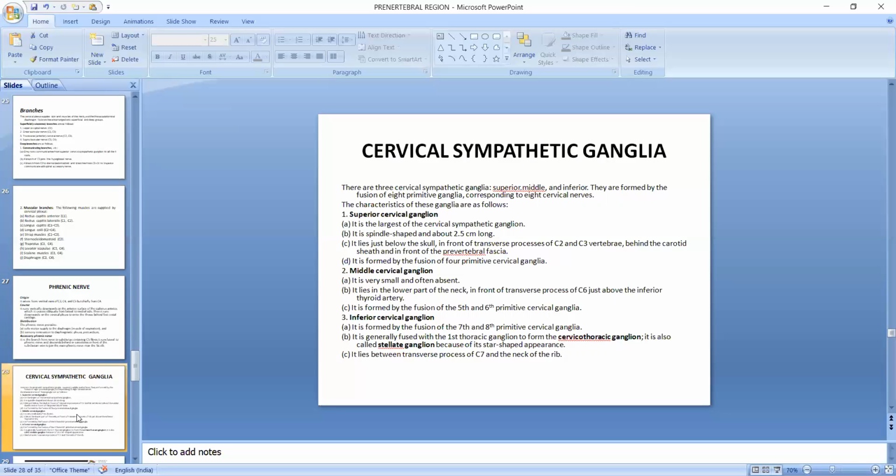Middle cervical ganglion: it is very small and often absent, lies in the lower part of the neck in front of the transverse process of C6, just above the inferior thyroid artery, and is formed by fusion of the 5th and 6th primitive cervical ganglia. Inferior cervical ganglion: it is formed by the fusion of the 7th and 8th primitive cervical ganglia and is generally fused with the first thoracic ganglion to form the cervicothoracic ganglion, called the stellate ganglion because of its star-shaped appearance, and lies between the transverse process of C7 and the neck of the rib.